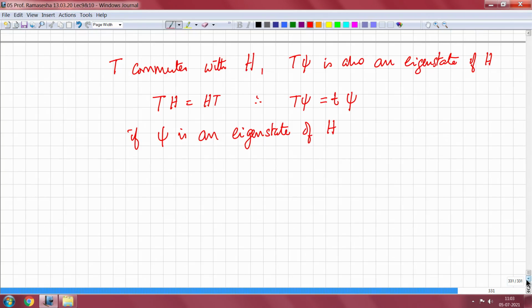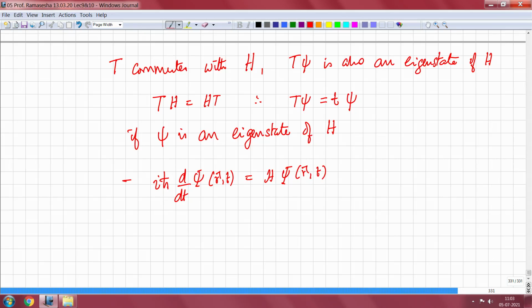Now let me take the time dependent Schrodinger equation and operate by T. So what do I get? I will have i h cross d by dt psi of r comma t is equal to H psi of r comma t.